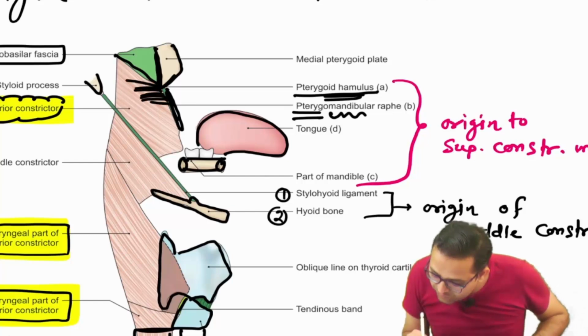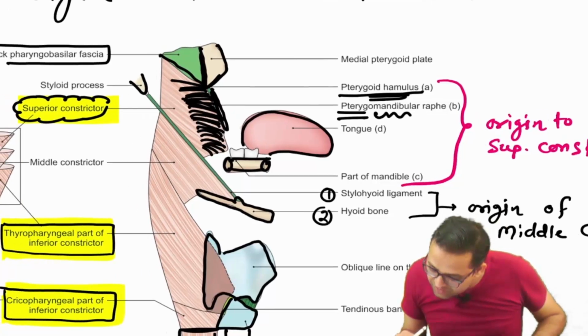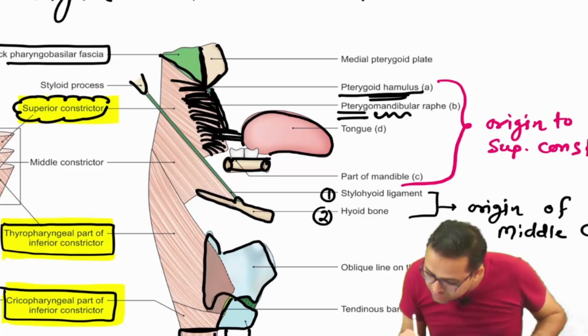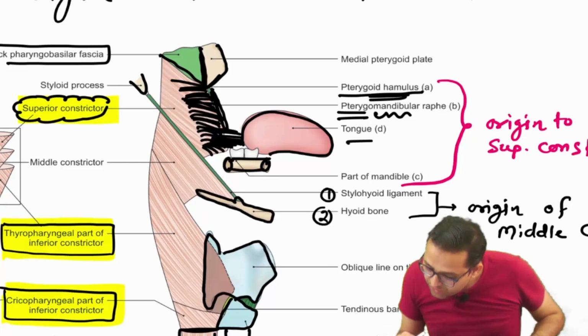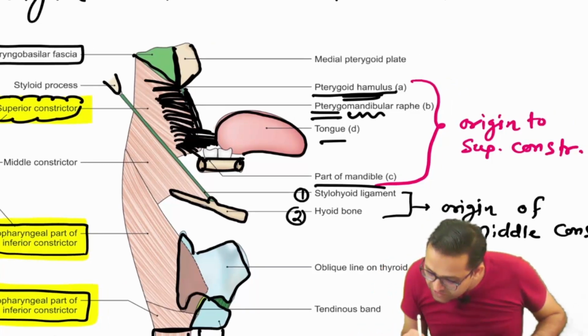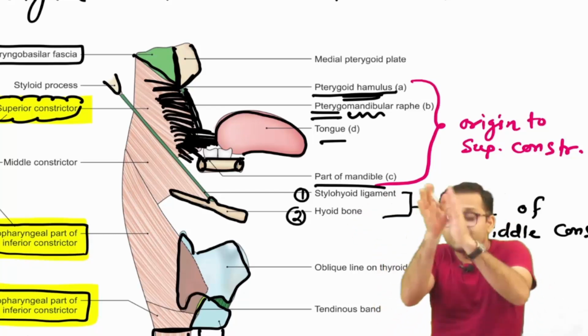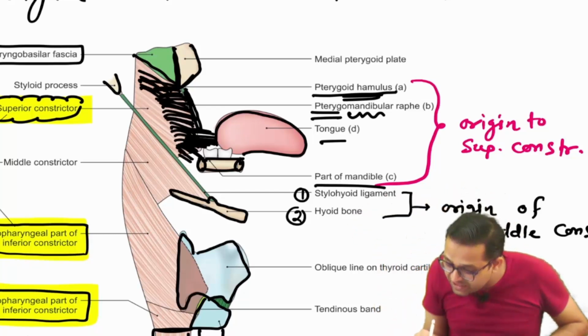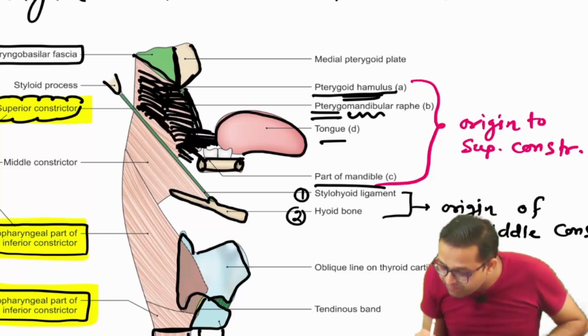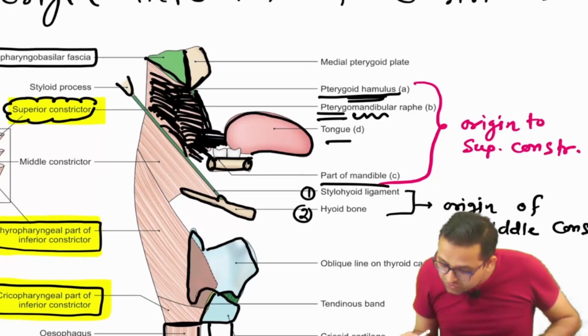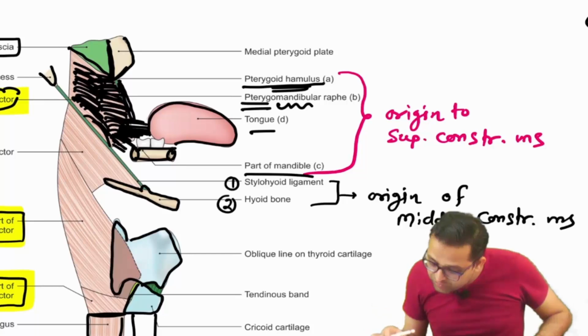It is taking origin from the pterygomandibular raphe. It is showing the attachment to the tongue also, so it has origin from the tongue also. Yes, you can see the origin from the part of the mandible. So it is running from here to the back side, and it will show the pharyngeal raphe part. Yes, sir. So these are the points which you have to remember. Origin of the superior constrictor.